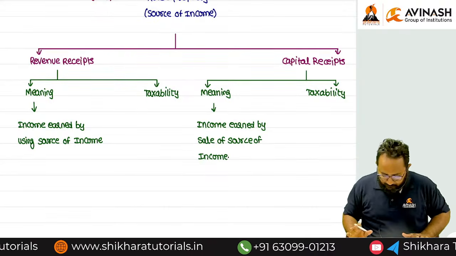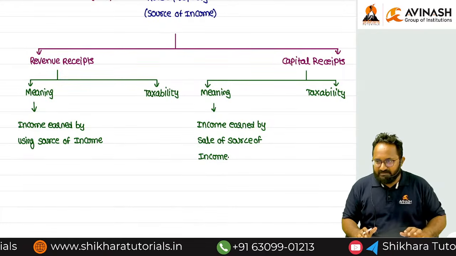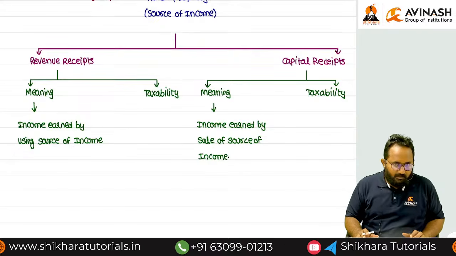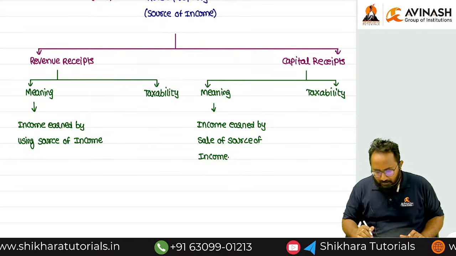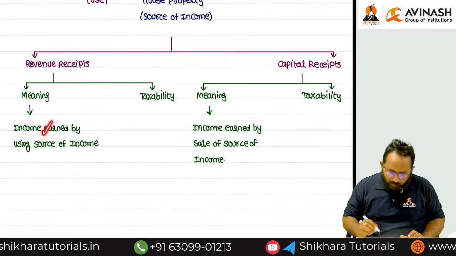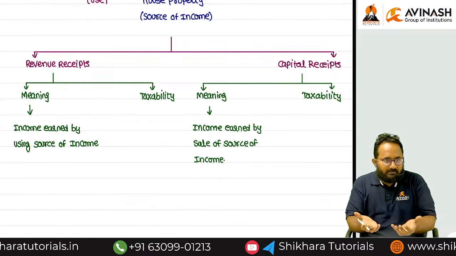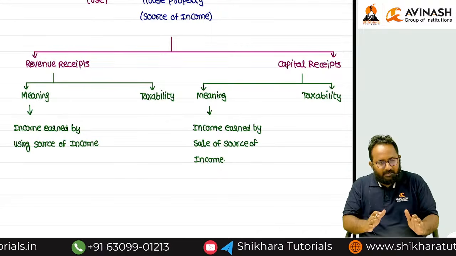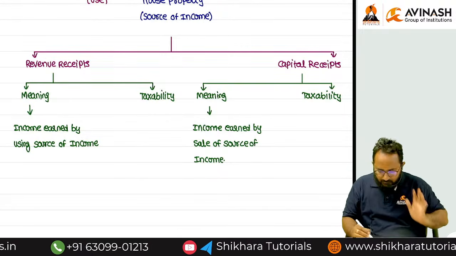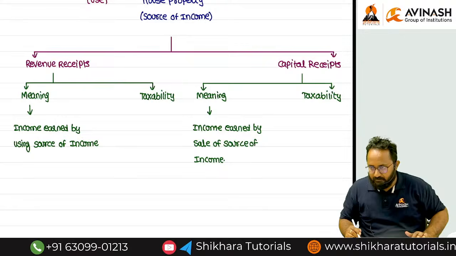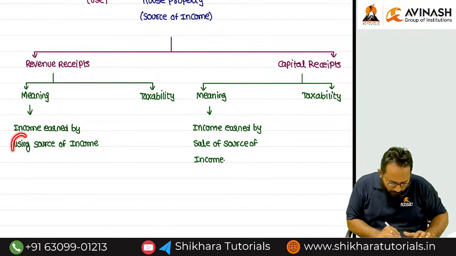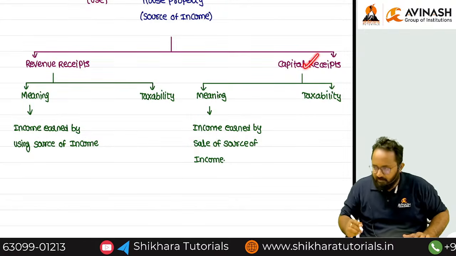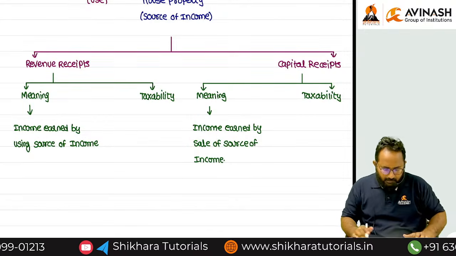Capital receipt. Simple. If I have a business, every month I am taking income from my business by sale of some products, that is revenue receipt, because from the business I am getting some income. But if I completely sell my business to others, that is capital receipt. Source of income used is revenue receipt. Source of income itself sold is capital receipt.